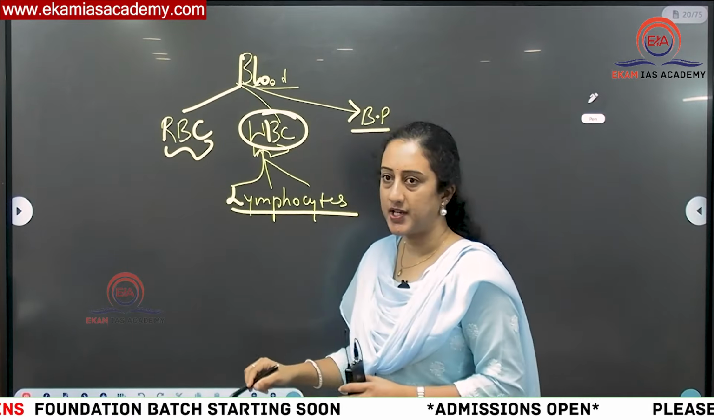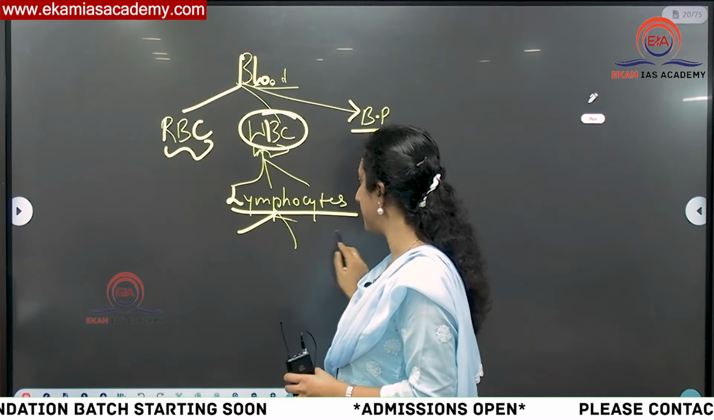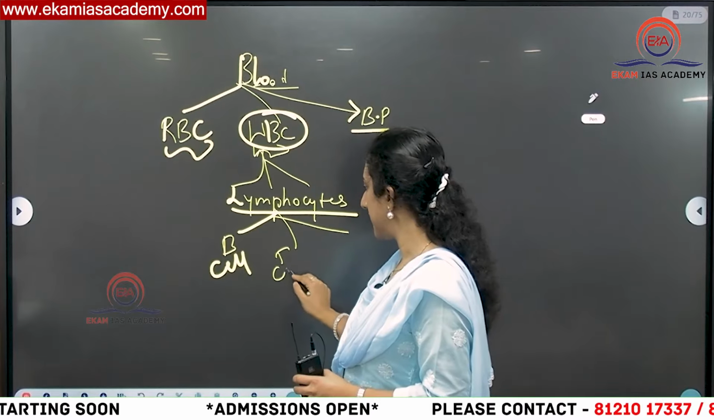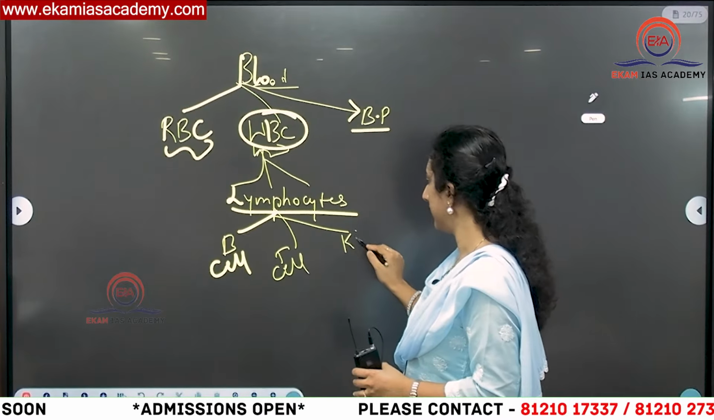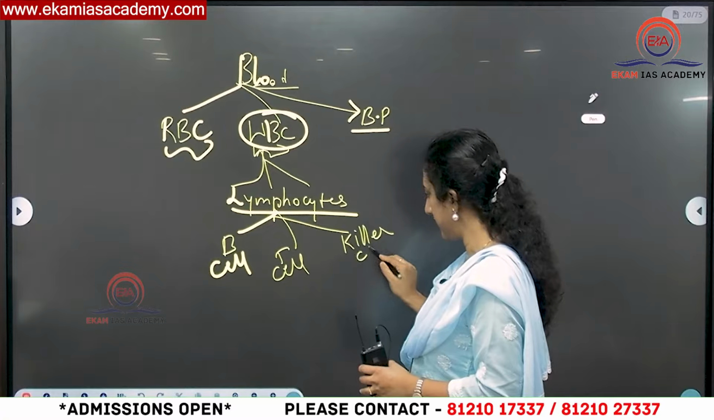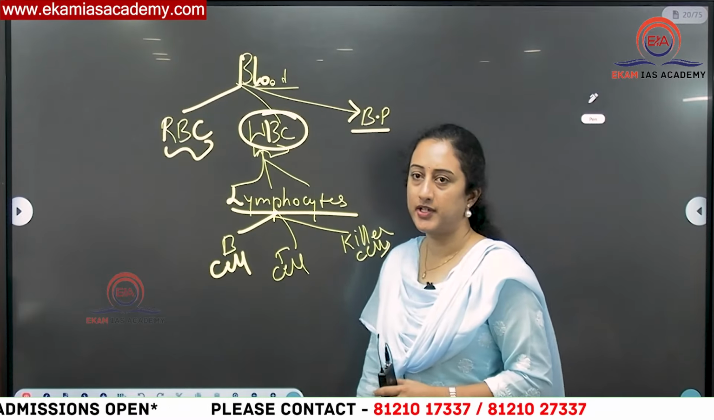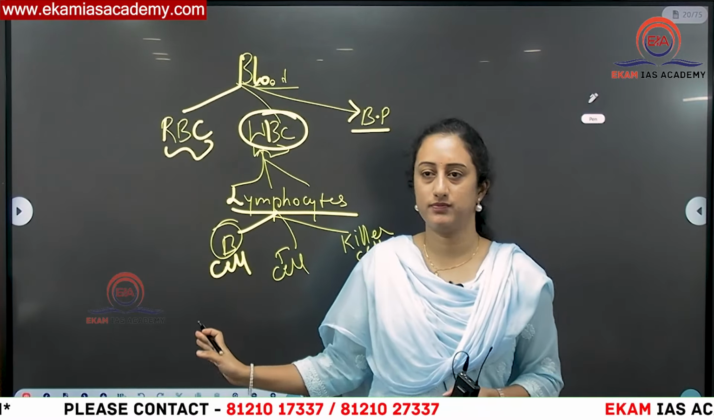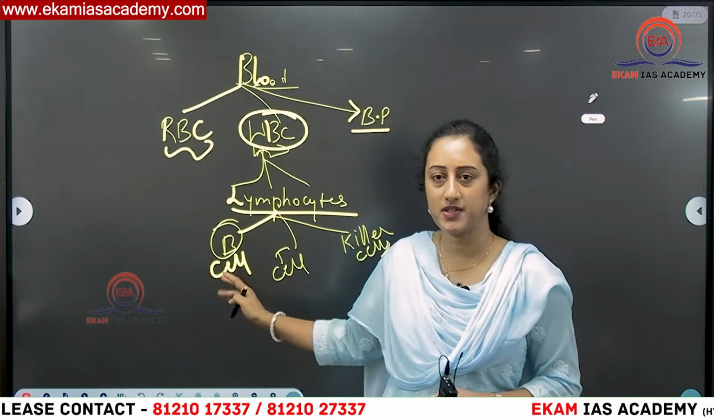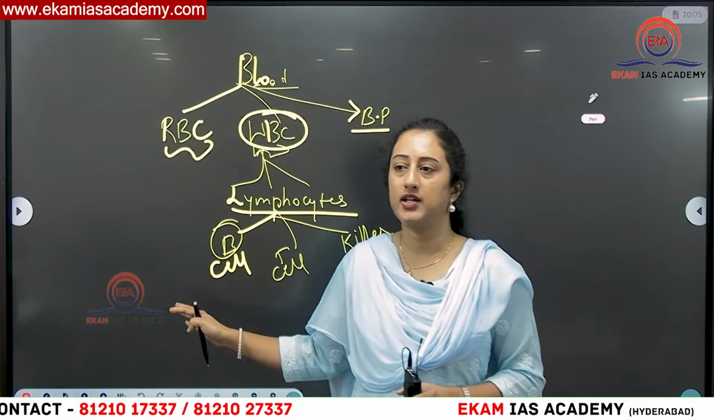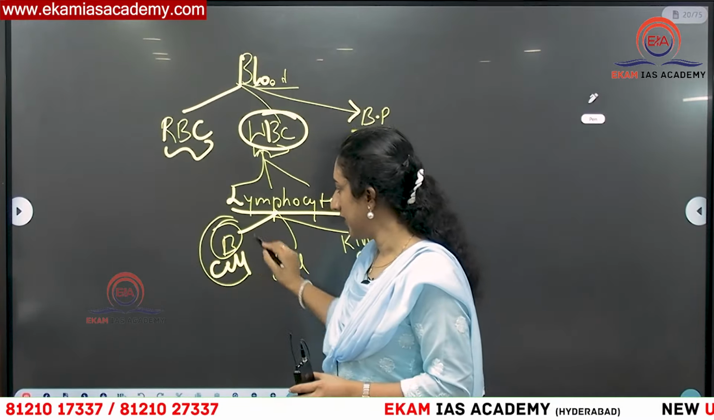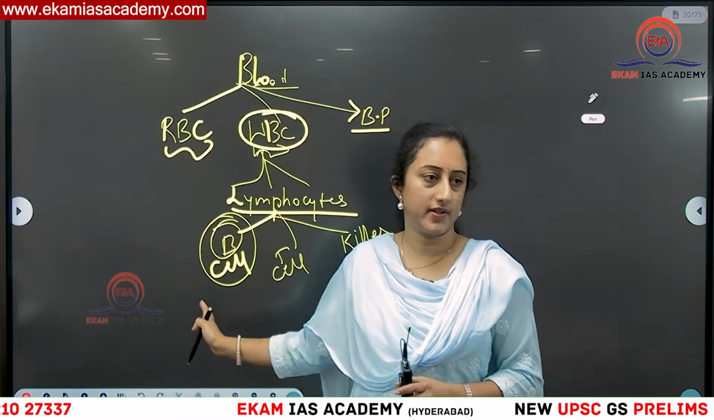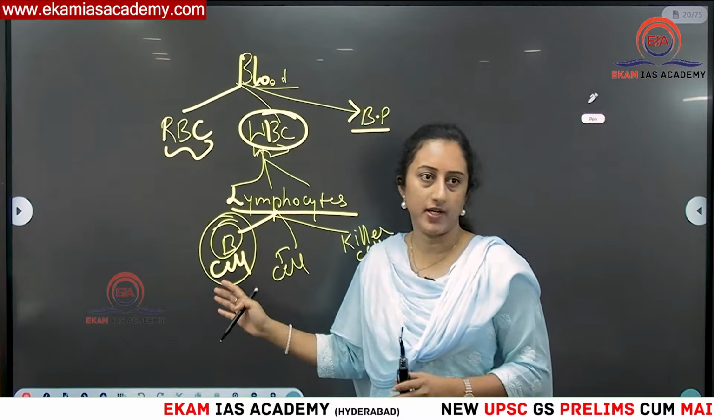Within lymphocytes, again you have 3 types of cells: B cell, T cell and killer cells. Okay, interesting. B cells are there in the bone marrow. That is why B means bone marrow. The main thing is, in case of any attack or infection outside the cell, B cells will activate.